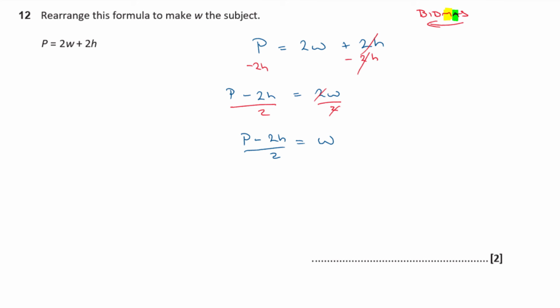Okay, that's all I'm going to do. Well, that's kind of the answer. I'm just going to spin it around and write w at the front. So w is equal to p minus 2h over 2. That's my final rearranged answer.